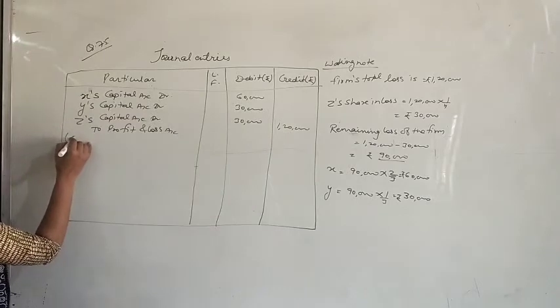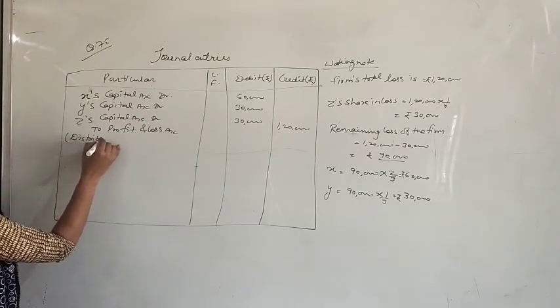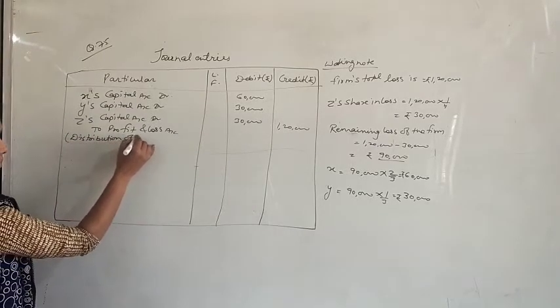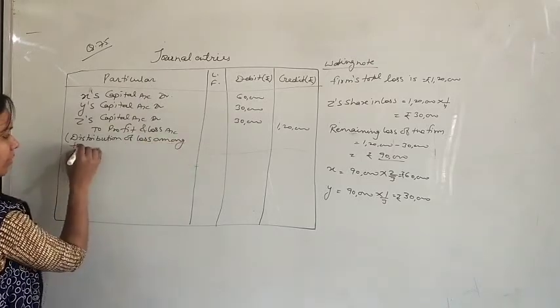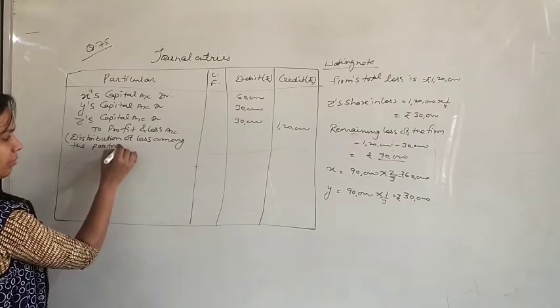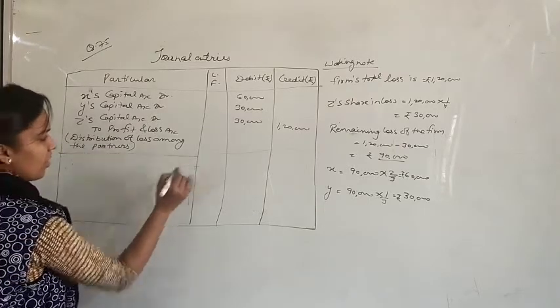Means you can say distribution of loss among the partners. This is the first entry.